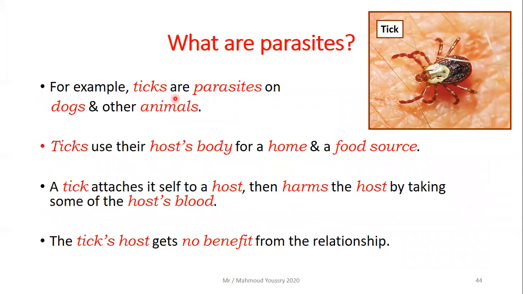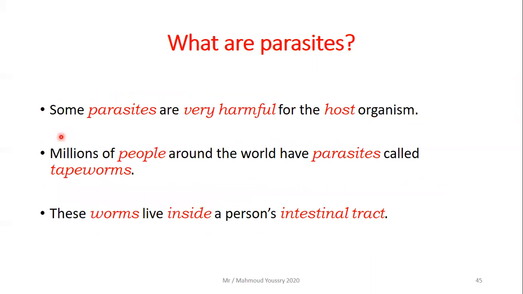Like what? For example, ticks. Ticks are parasites on dogs and other animals. Ticks use their host's body for a home and a food source. A tick attaches itself to a host, then harms the host by taking some of the host's blood. Yes, it sucks the blood of the host. The tick's host gets no benefit from this relationship, but only the tick gets all the benefits. Some parasites are very harmful for the host organism.